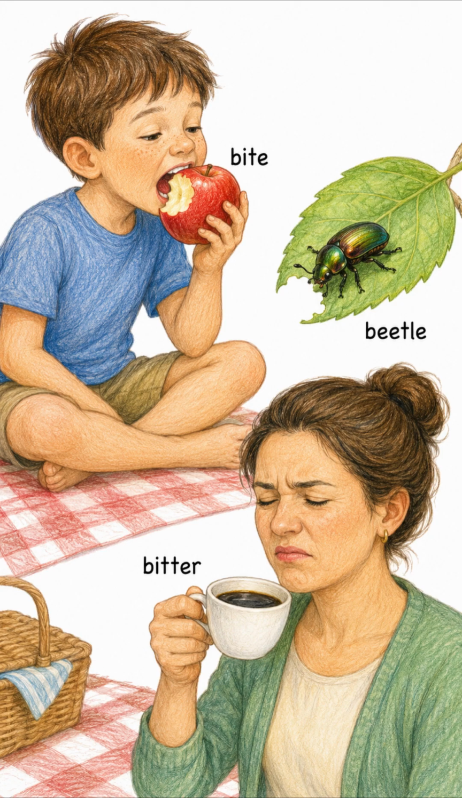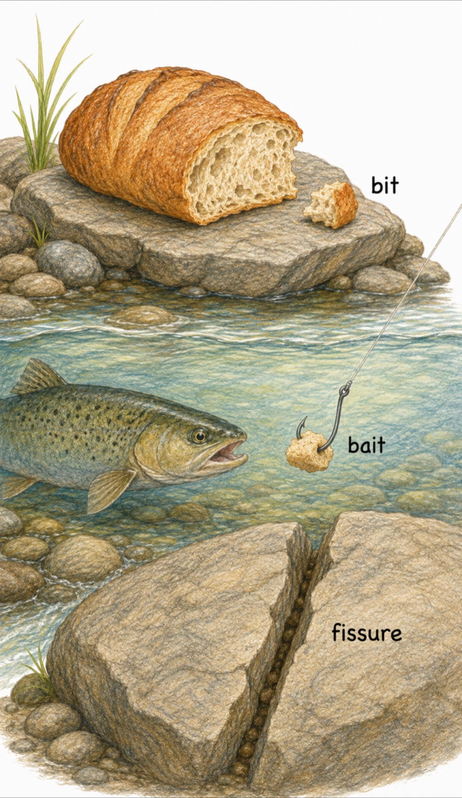Long ago, this sharp taste was compared to the sharp feeling of a bite. These words are connected through the old idea of biting, sharpness, or a strong sensation. A bit originally meant a small piece that had been bitten off something larger. For example, a bit of bread is a small piece separated from the whole loaf.